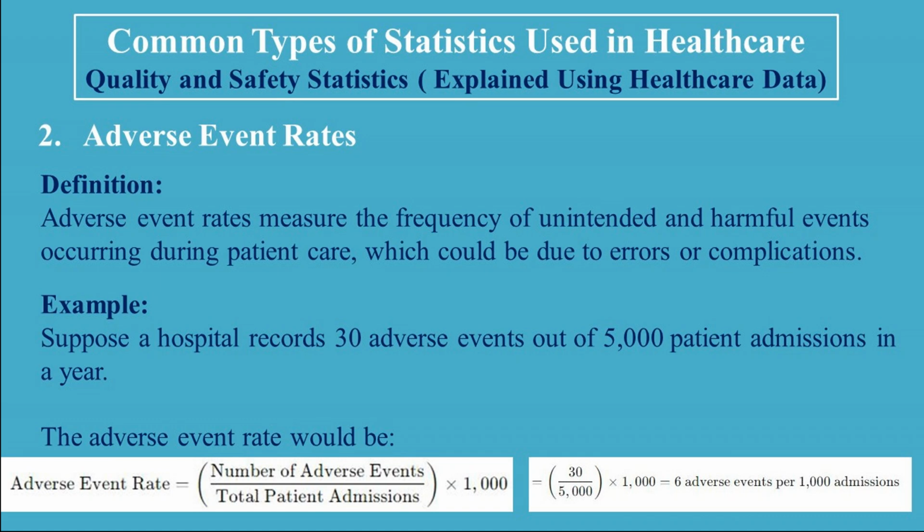The adverse event rate is calculated by dividing 30 adverse events by 5,000 patient admissions and then multiplying by 1,000, which equals 6 adverse events per 1,000 admissions. This means that for every 1,000 patients admitted, there are 6 adverse events.